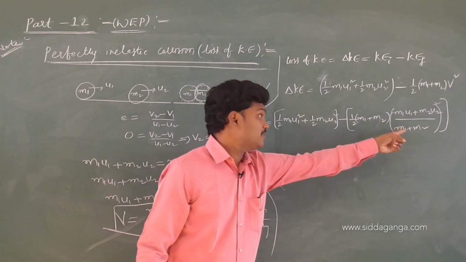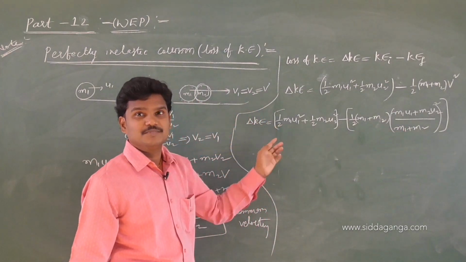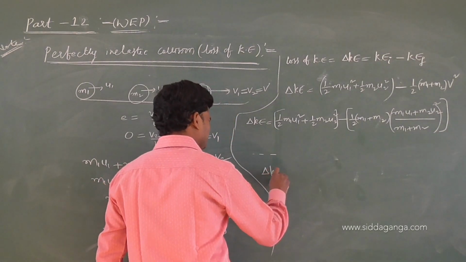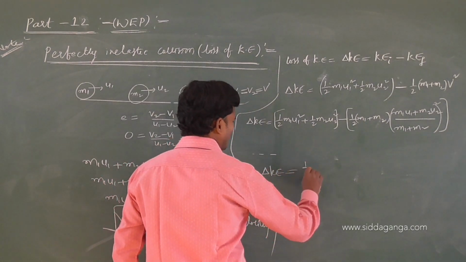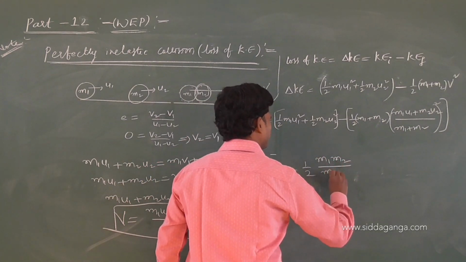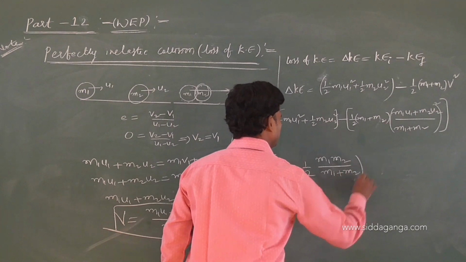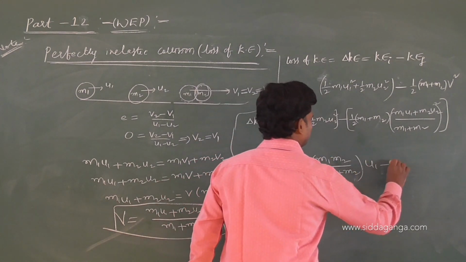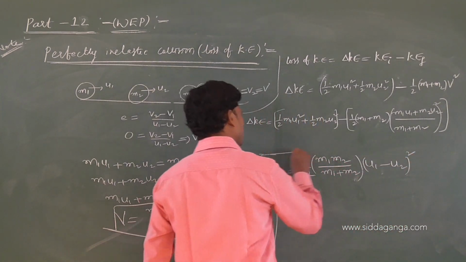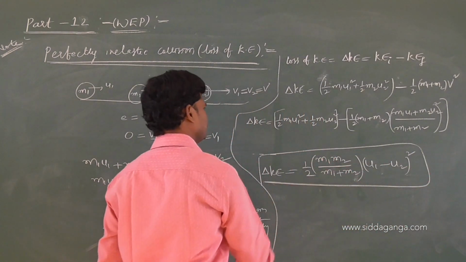Take the LCM and simplify. It is a matter of two steps. Otherwise, better keep in mind: half m1 m2 by (m1 plus m2) into (u1 minus u2) whole square. See, this is the loss of kinetic energy.